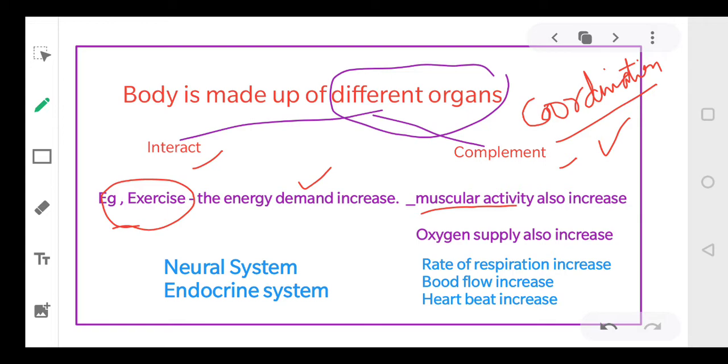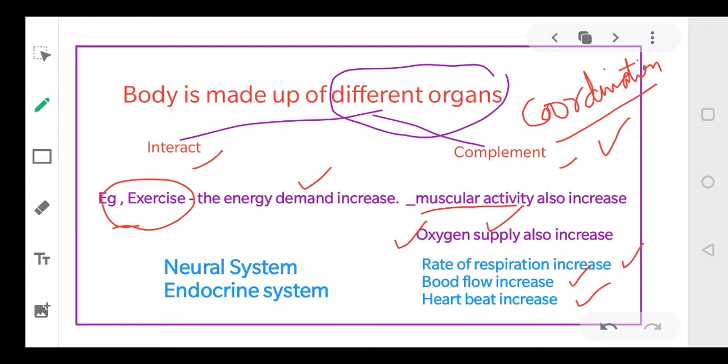Since the muscular activity increases, the body will require more oxygen, because energy is produced in our body by burning the food material. And for burning, oxygen is a must because human beings have aerobic respiration. Now once the oxygen supply increases, the rate of respiration will also increase. Okay, we'll breathe faster. The blood flow will increase and our heartbeat also increases.